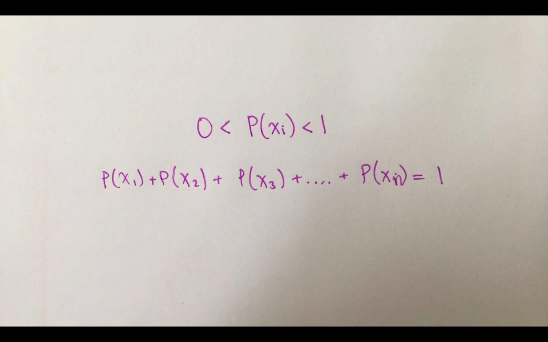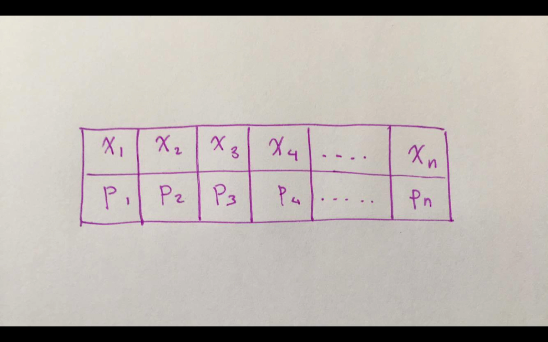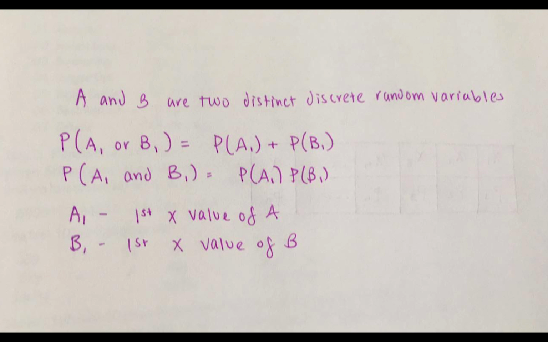The probability of a discrete random variable must be between 0 and 1, and the sum of probabilities adds up to 1. They are usually denoted by a table with x values and the probability of obtaining said x values. If two variables a and b are independent of each other, then the probability of a or b occurring is the sum of the two probabilities. To get the probability of a and b, multiply the two probabilities.